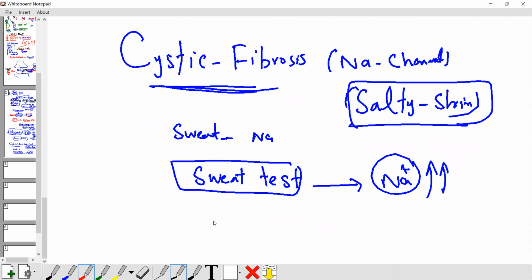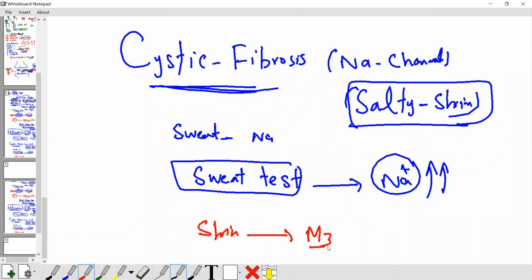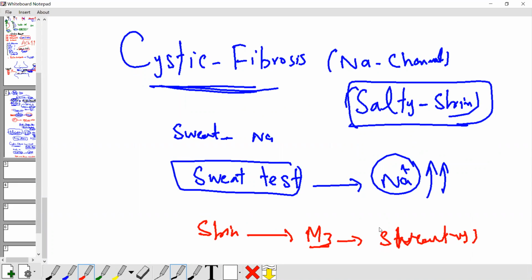You put some pilocarpine on the skin. Which receptor do we have? The M3 receptor on the sweat gland. When you put pilocarpine, the sweat gland starts sweating, too much sweating in that area, so you can collect the sweat easily and perform this test. To perform the sweat test, we use pilocarpine.